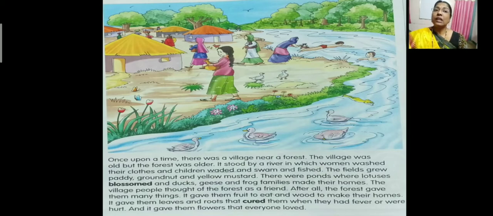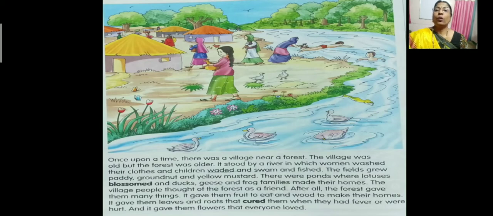Okay, and what did the people do with this river water? Yes, they washed their clothes. First thing is they washed their clothes, and children waded. Waded means they get into the water, they swam, and also they fished. They caught fishes also. And the fields grew paddy, groundnut, and yellow mustard.